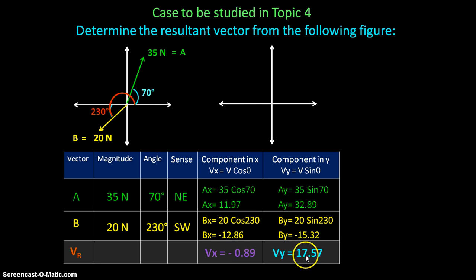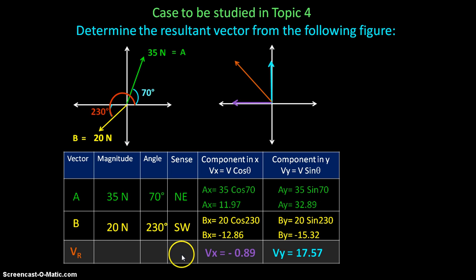Now we will represent these two components in a new Cartesian plane. We could draw these components in the same Cartesian plane, the original one, but I will use a different plane in order to make it clear for you. So we have that Vx is negative, so I will trace this component in the negative side of the x-axis. Now Vy is positive, that's why I will trace this component in the positive side of the y-axis. That means that the resultant vector should be located between these two components.